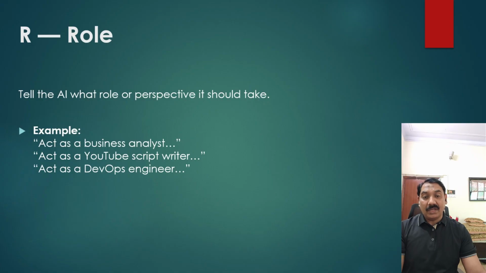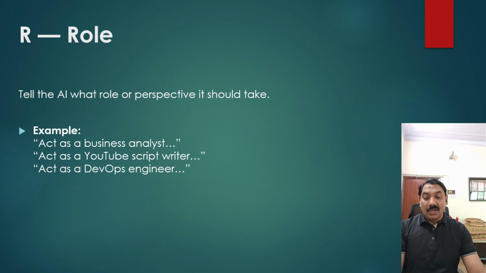So you are providing the context of what we actually want. Context is a very critical point in any AI tool. Whatever you need should be told upfront, so that the AI can set the context accordingly. The next thing is R.